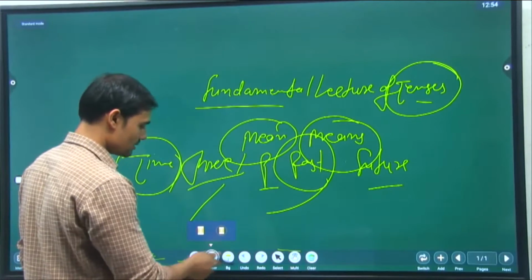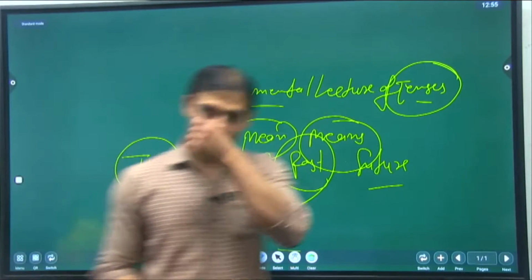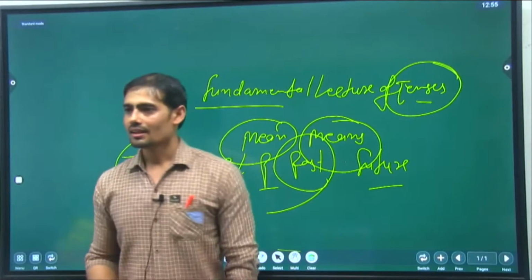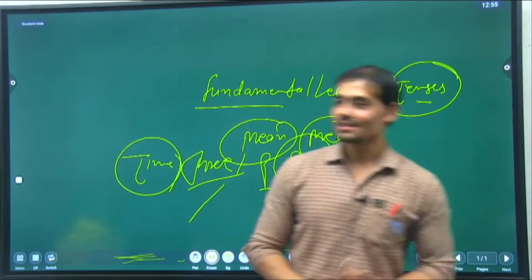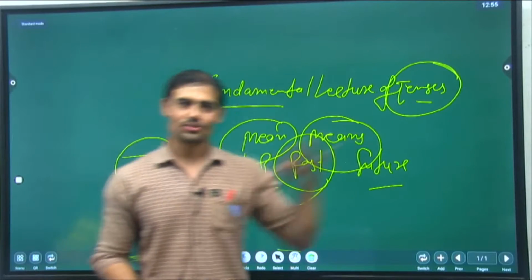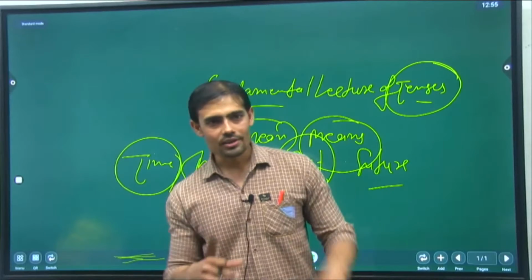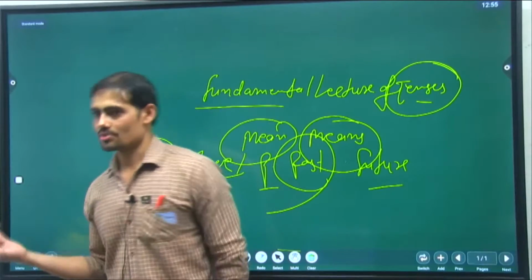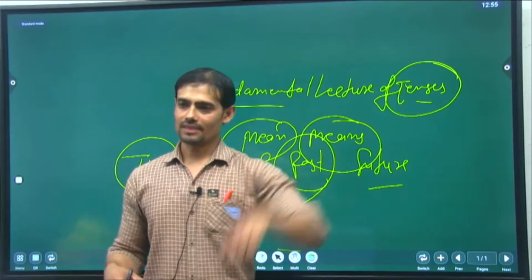Is there any doubt? Not any doubt? How many times do we have? Three times: present, past, and future. Present is divided into four subtimes, and past is also divided into four subtimes, and future is also divided into four. So indefinite, continuous, perfect, perfect continuous.